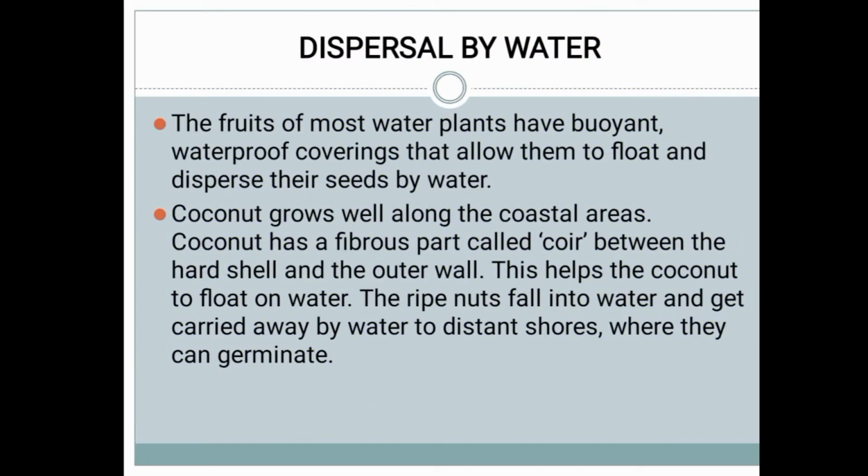And next topic, dispersal by water. How the dispersion happens through water. The fruits of most water plants are buoyant, with a waterproof covering that allows them to float and disperse their seeds by water. So many water plants are there, and the fruits of these water plants are buoyant.